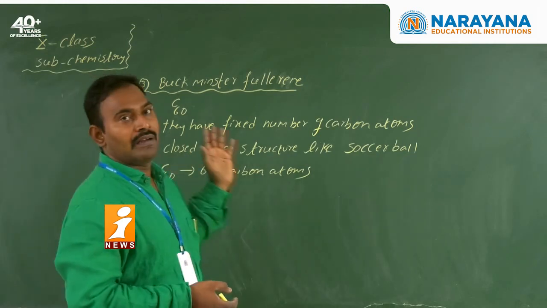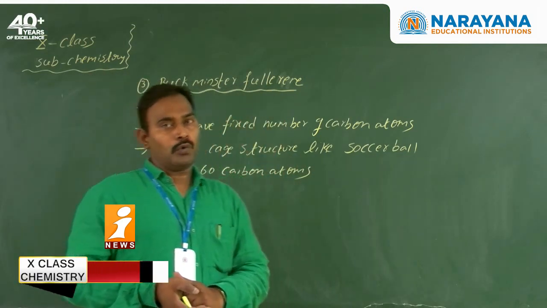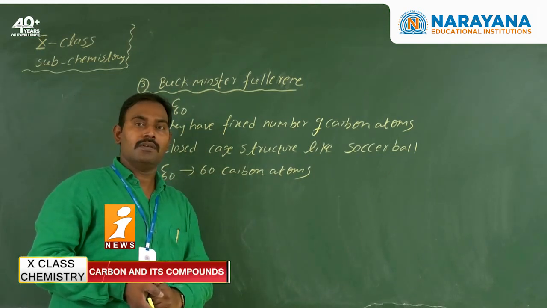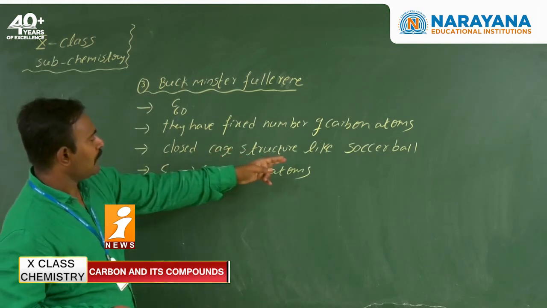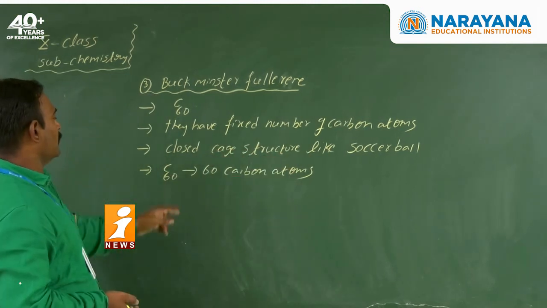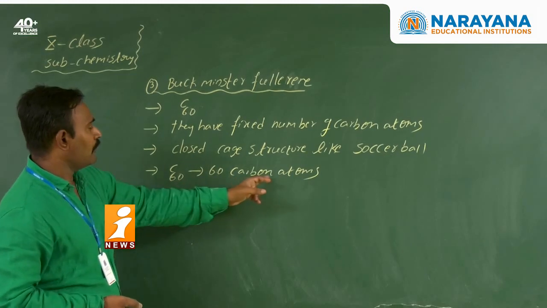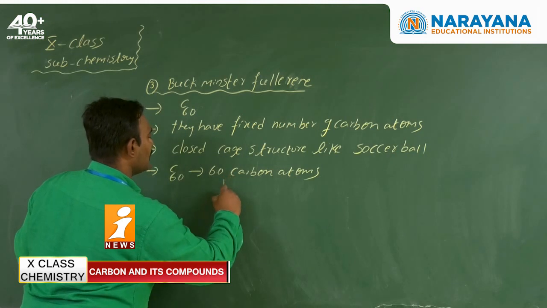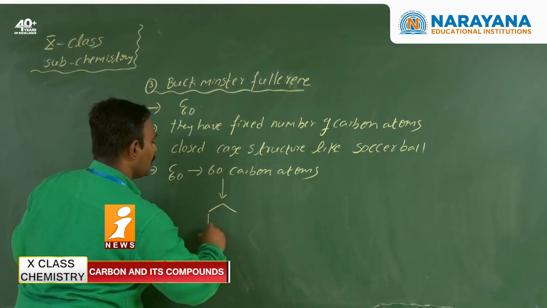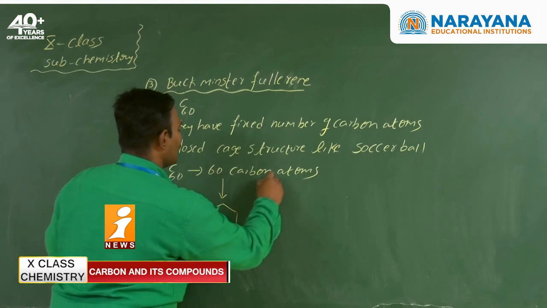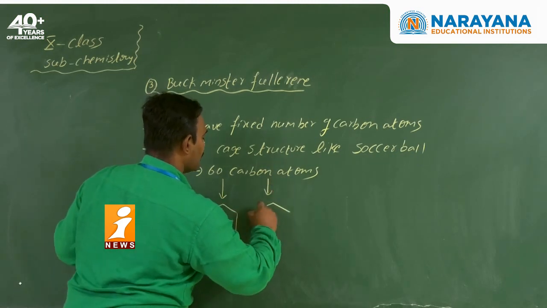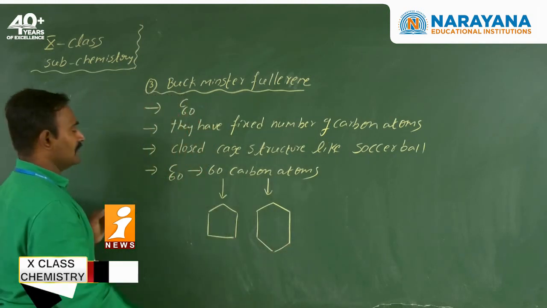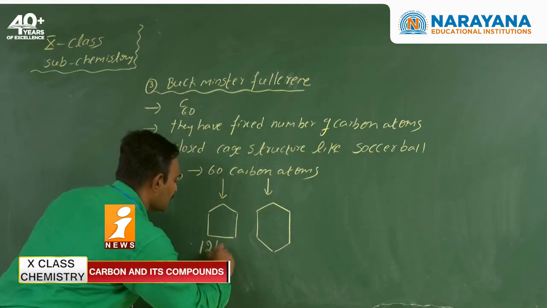The scientists Curl, Smalley and Kroto did experiments on Buckminster fullerene and received the Nobel Prize. What is the shape of Buckminster fullerene? Soccer ball. Each molecule contains how many carbon atoms? 60 carbon atoms. These 60 carbon atoms are arranged in pentagon and hexagon rings, five-membered and six-membered rings like this. So here there are 12 pentagons.